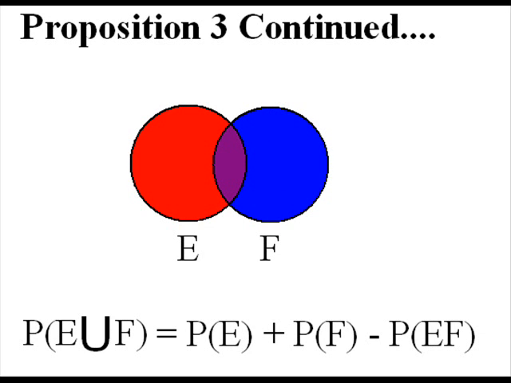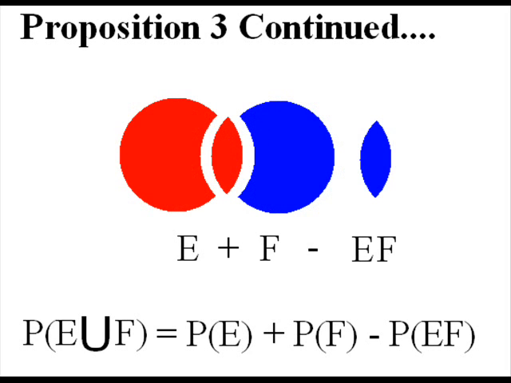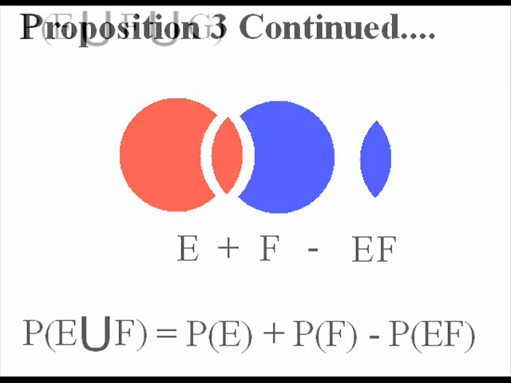Now you can see from this cross-section that you're counting this overlap twice, once in E and once in F. Therefore, if you want to get the probability of their union properly, you take the probability of E plus the probability of F minus their intersection. You can see here that the intersection would have been counted twice, so you have to subtract it. I hope that made some sense.